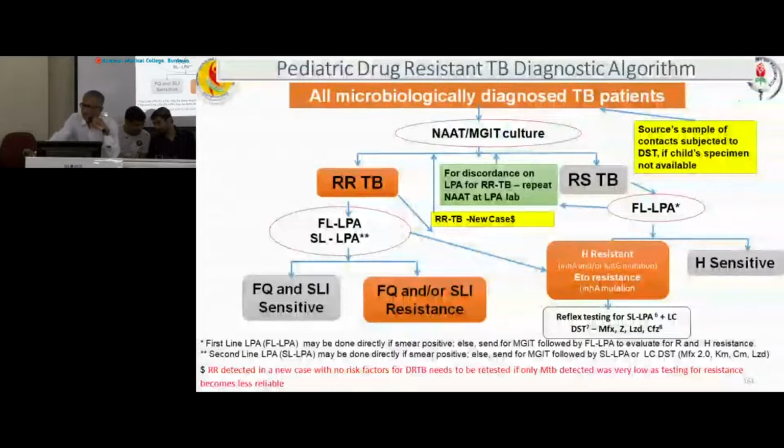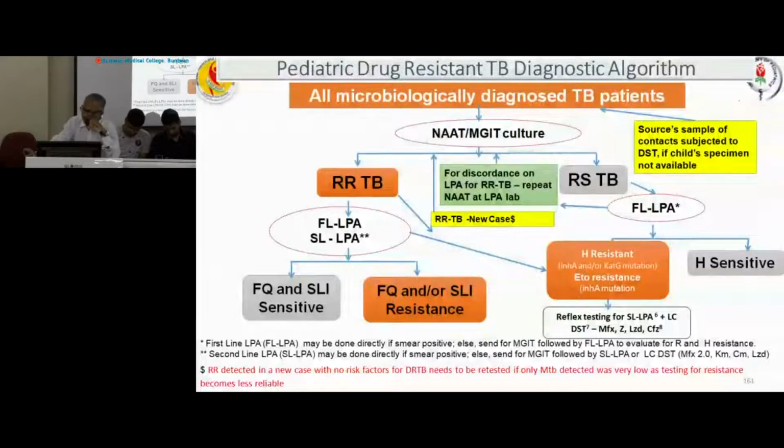So if that organism is rifampicin sensitive TB, we can do only first line LPA to demonstrate H resistance present or H sensitive. If H resistance is present, that means INHA and or KATG mutation, or ethionamide resistance by INHA mutation, then we will go for reflex testing as I was telling previously.